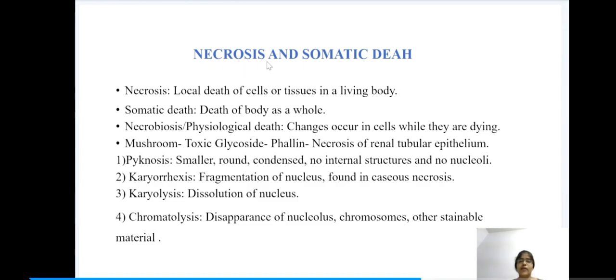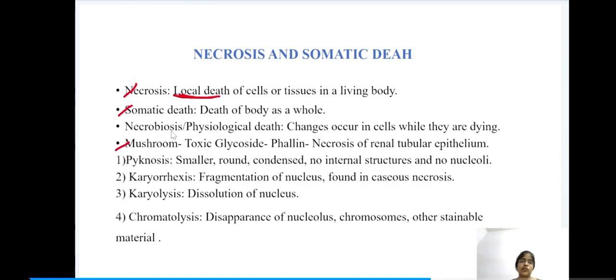Next we have necrosis and somatic death. Necrosis is nothing but local death of the cells or tissue in a living body. So this involves local death. Next is somatic death, which means death of the body as a whole. Next is necrobiosis, also known as physiological death. Here the changes occur in cells while they are dying. So during death, the changes that occur in a body are known as necrobiosis.